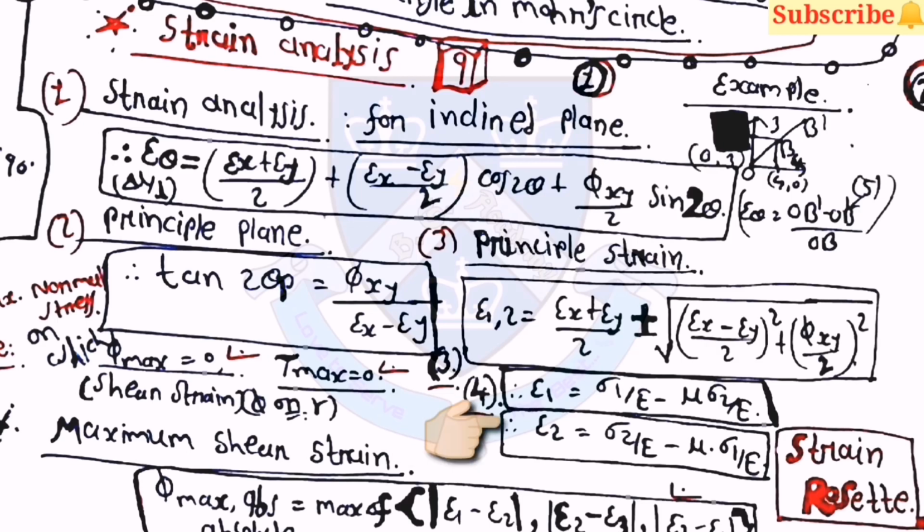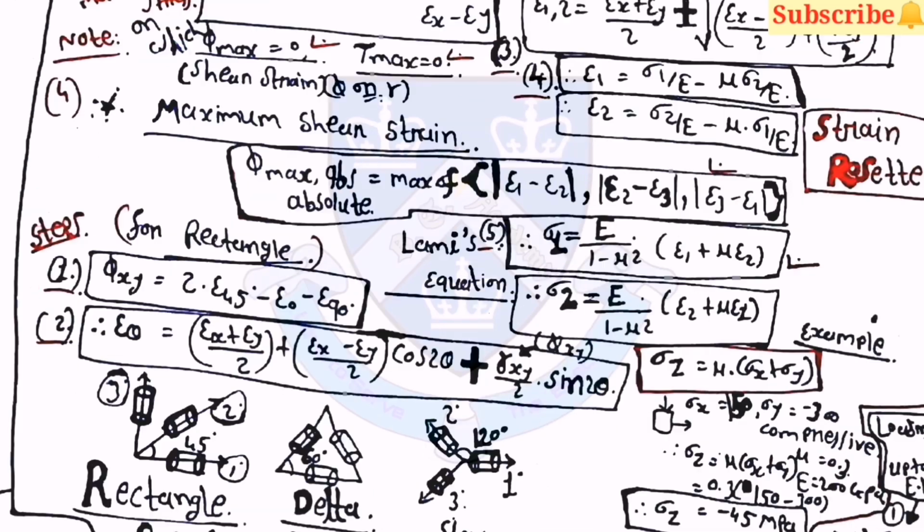Then epsilon 1 is equal to sigma 1 upon E minus mu into sigma 2 by E. Then epsilon 2 is equal to sigma 2 by E minus mu into sigma 1 upon E. Then after that the equation of maximum shear strain: gamma max or gamma absolute is equal to the maximum of mod of (epsilon 1 minus epsilon 2) or mod of (epsilon 2 minus epsilon 3) or mod of (epsilon 3 minus epsilon 1). Then Lamé's equation is there: sigma 1 is equal to E by (1 minus mu square) into (epsilon 1 plus mu into epsilon 2). Similarly, for sigma 2 the equation is there.